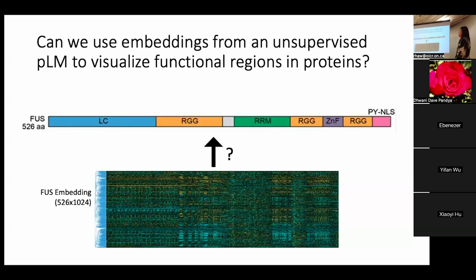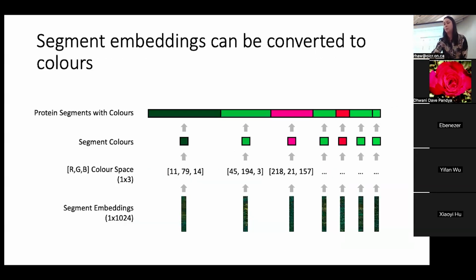And something we wanted to do is, instead of having this ginormous visualization, we wanted to know if there's a way that we can visualize these functional regions in proteins more similar to how they're represented in the molecular biology literature. So what we did was we took the segment embeddings and we reduced them to 3 dimensions instead of 2.